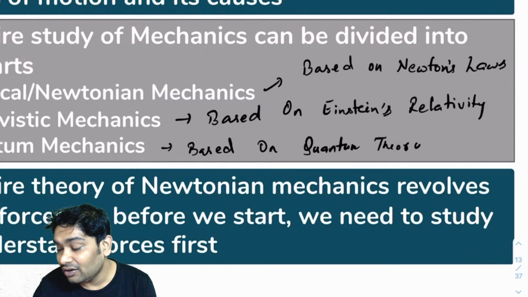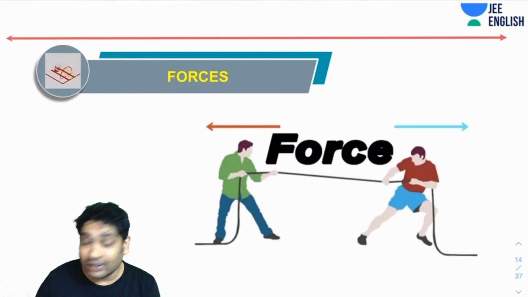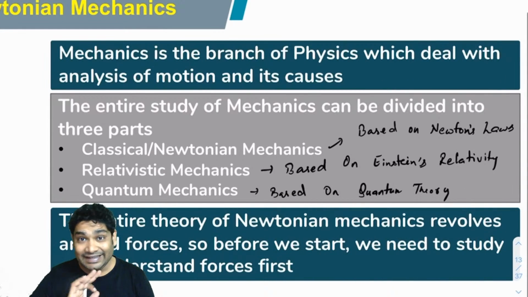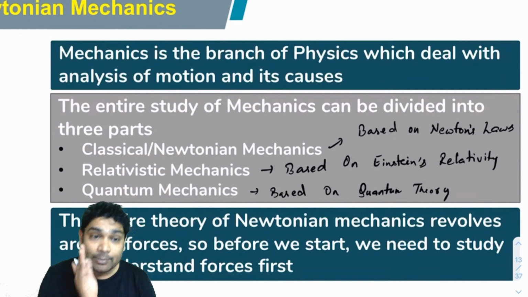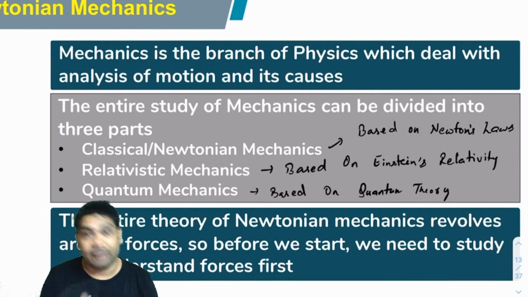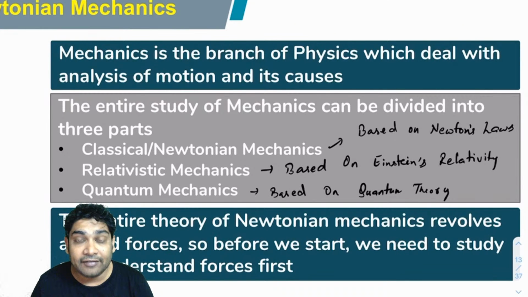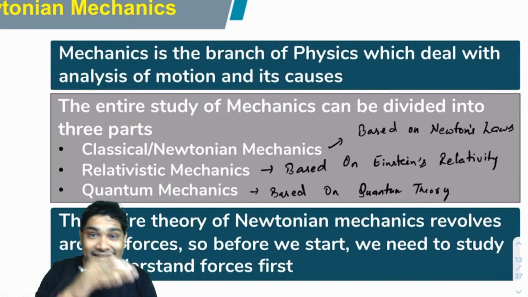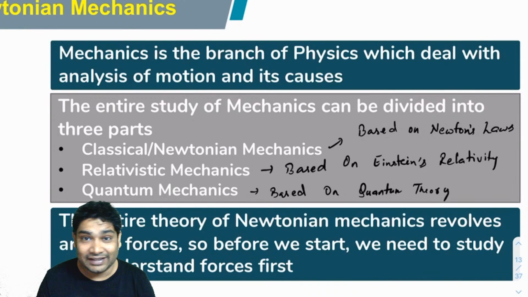Now, obviously, it turns out Newton's laws or classical mechanics is the easiest to solve, and that is the most relevant in our daily life problems. In daily life, when you're talking about motions of cars, planes, blocks, anything that you are sliding or anything that you're moving, classical mechanics is the most appropriate approach to solve these.